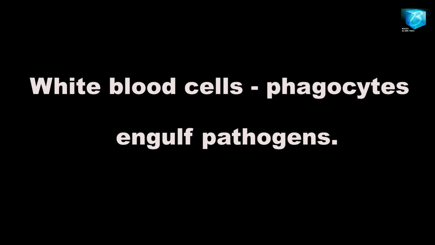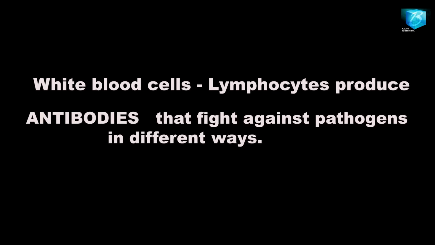They engulf pathogens, meaning that they take in pathogens into themselves and digest them in order to prevent and defend the body. While the lymphocytes produce chemical substances to either kill, dissolve, agglutinate, or disarm microorganisms or pathogens.